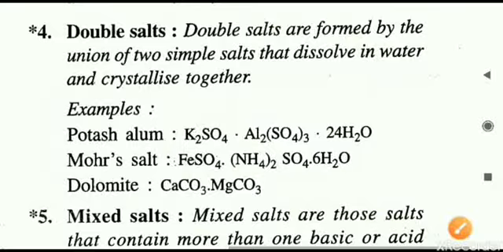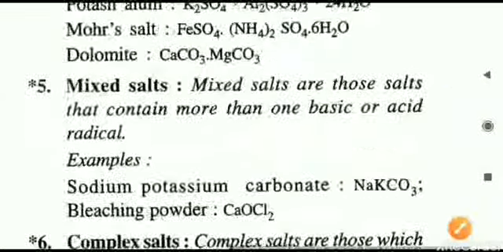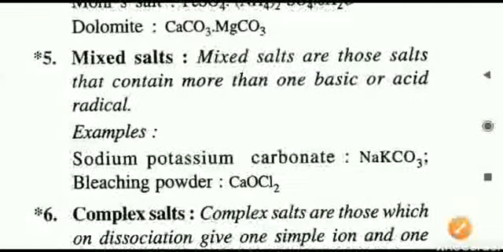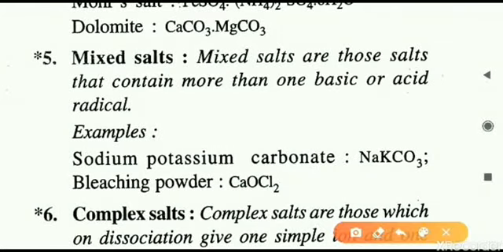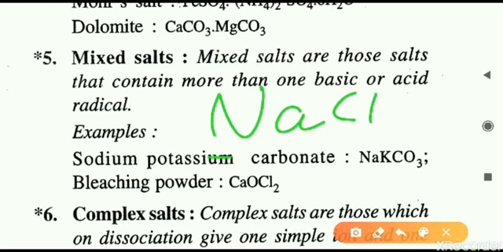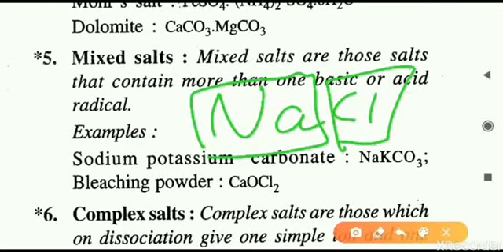Now don't confuse the double salt with the mixed salt. Let us understand the mixed salts also. Mixed salts are a mixture of different types of acid and basic radicals. In a normal salt, for example NaCl, it dissociates and gives a single positive radical, Na plus, and a single negative radical, one positive, one negative. But in the mixed salt, there can be one extra basic or one extra acid radical. Not one acid and one basic radical, one of them will be extra in nature.